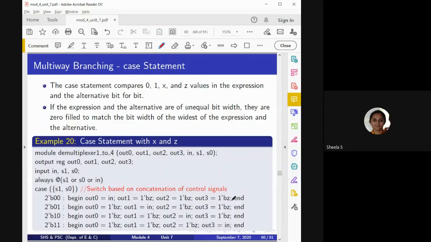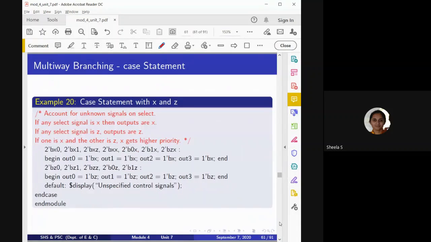Okay. When there are more statements, we are going to use begin and end. And one more thing here, I am mentioning a count of unknown signals, meaning apart from those two conditions, either 0,0, 0,1, 1,0, 1,1, if these are the possible conditions, execute. Okay, in such case, what should be the corresponding output?